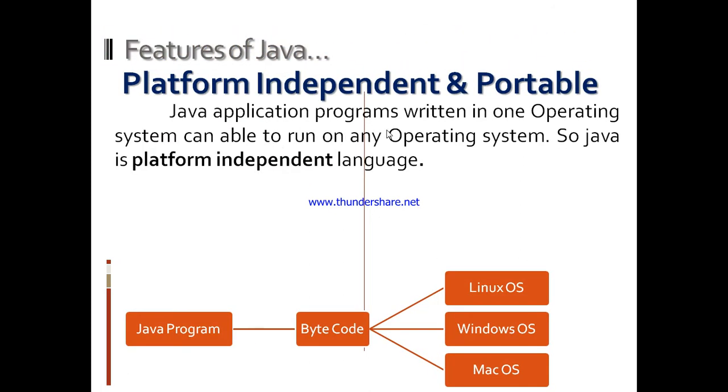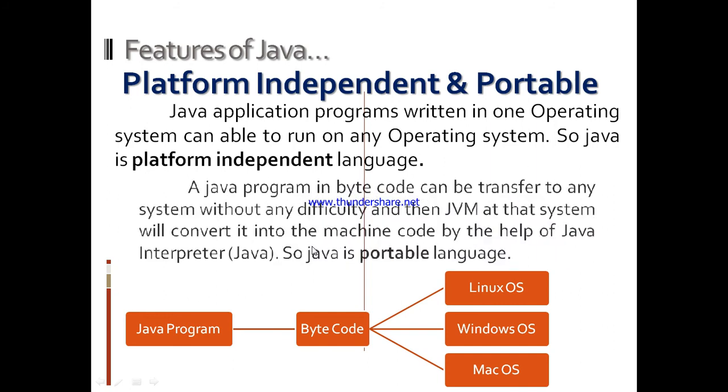Next feature is platform independent and portable. A Java application program written in one operating system can run on any operating system. So Java is a platform independent language, and this feature of Java is called WORA, write once and run anywhere. After compilation, Java programs are converted to bytecode, and this bytecode can execute on any operating system with the help of JVM, Java Virtual Machine.